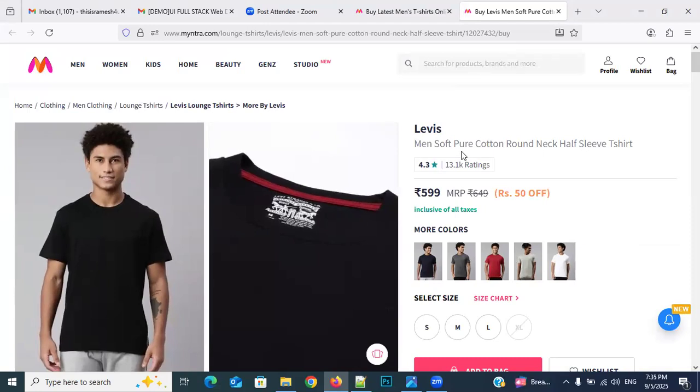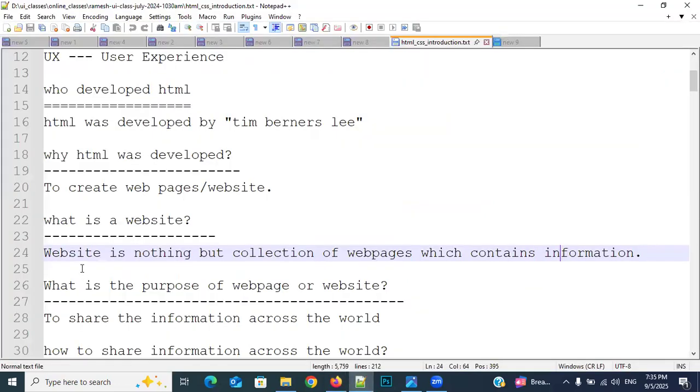Understanding my point? Responding. Hello. Hello. Understanding or not, respond? See it, everyone. A website is nothing but a collection of web pages, right? We are dividing our website into multiple pages or not? Respond, please. Yes, sir. Okay. What is each and every web page containing? Information or not? Respond. Yes, sir.